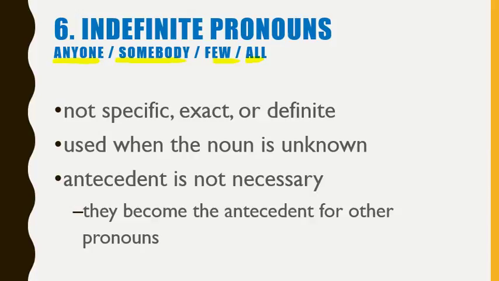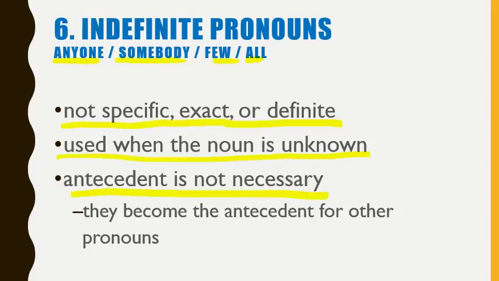So the rules, definitions: it's not specific, exact, or definite. That's part of the definition. It is used when the noun is unknown, like somebody, anybody. Antecedent is not necessary, which means that particular pronoun doesn't have to refer back to anything. Anyone is just anyone by itself.